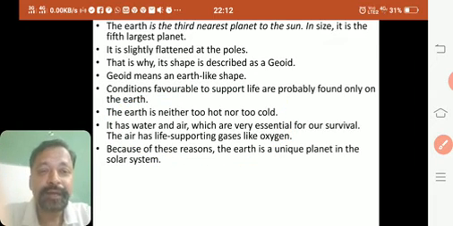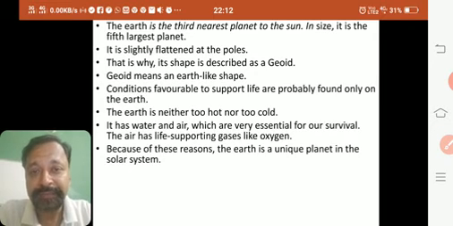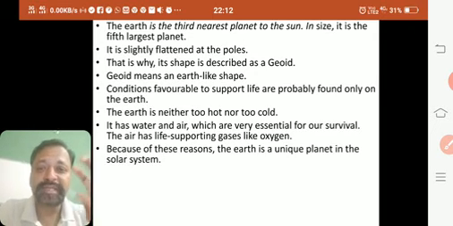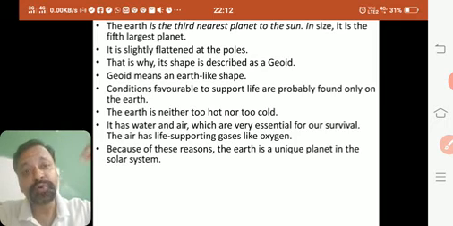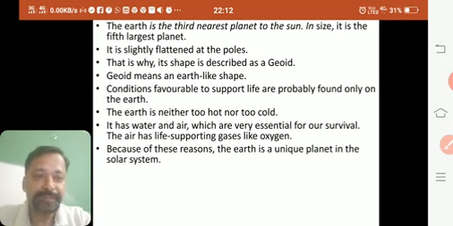Okay. Now we had also discussed one thing. Earth is also called the blue planet. Why? Because when we look towards Earth from outer space, if you go to the Moon and from there you see Earth, it will look blue in color because 70% of Earth is covered with water. So we call it the blue planet also.